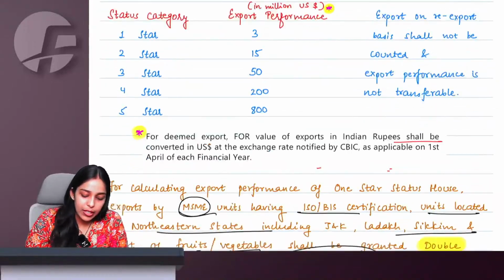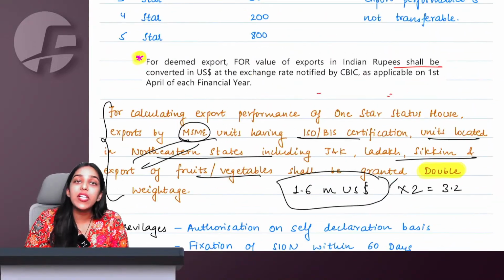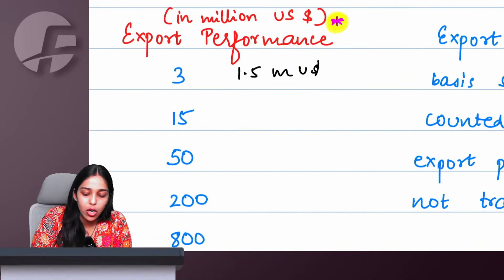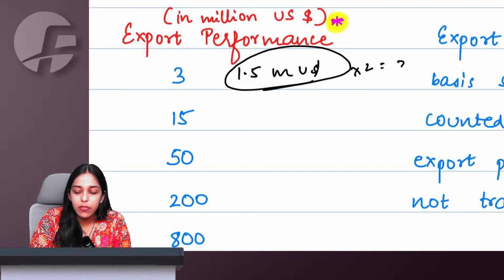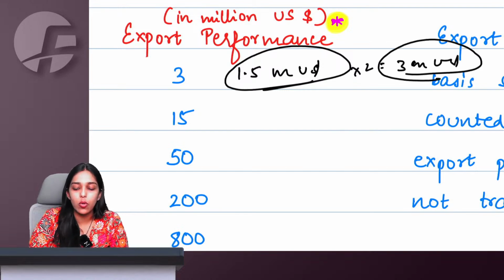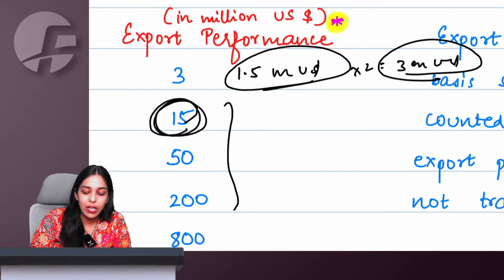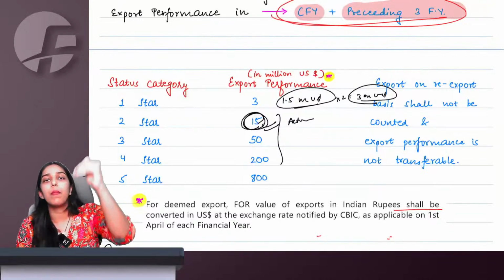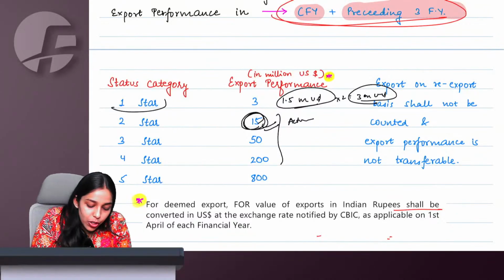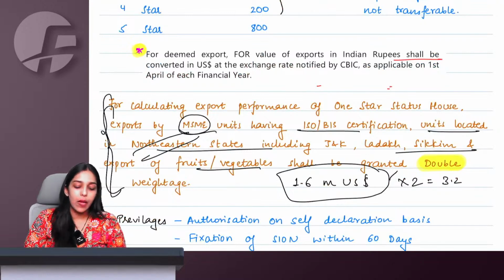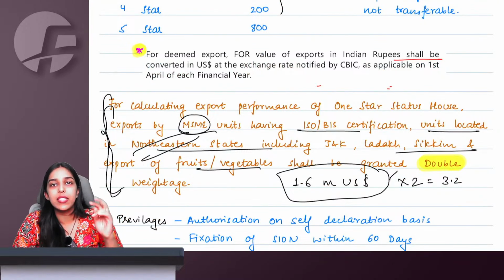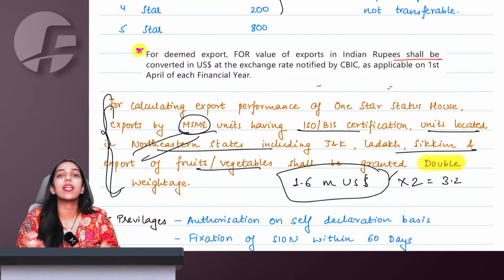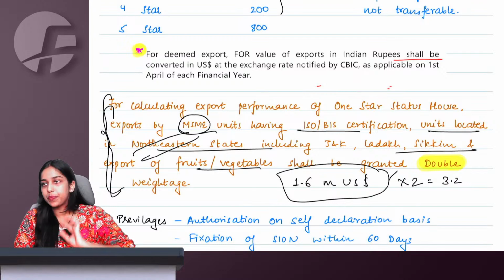Which means if I am any of these 3 persons, and if I am able to make an export of only 1.5 million US dollars, then also it is fine, because multiplied by 2, it will be considered as 3 million US dollars. But from 2-star onwards, I will actually have to export this amount, and only then can I be promoted from 1-star to 2-star. Only for 1-star, only for these 3 people, their actual export FOB amount is considered as double, so that they can be granted such star category recognition earlier. Say yes or no.